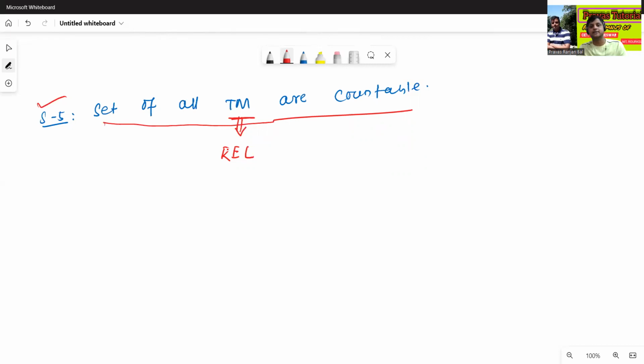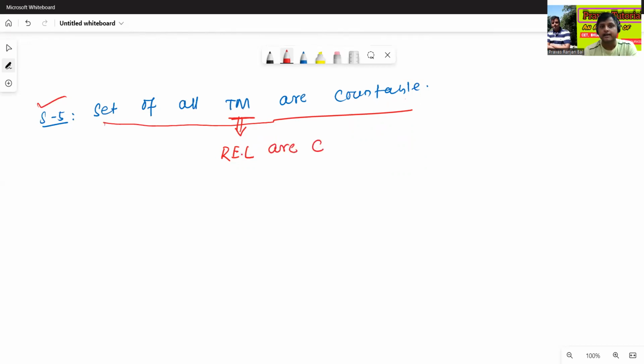We have already discussed the recursive enumerable language in the previous classes. Since Turing machine is countable, we can say that the set of all recursive enumerable languages must be countable.